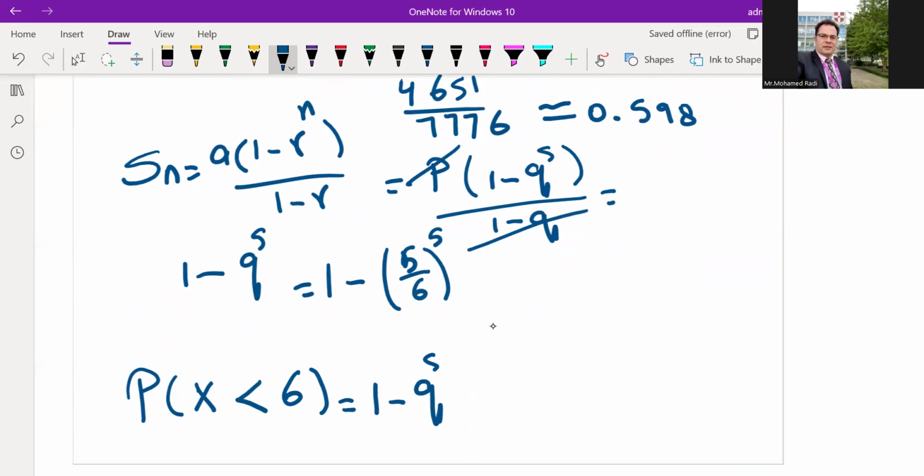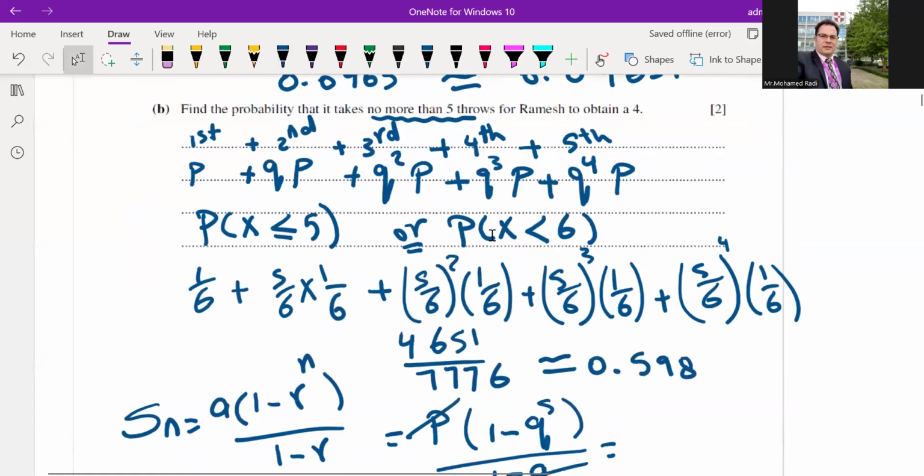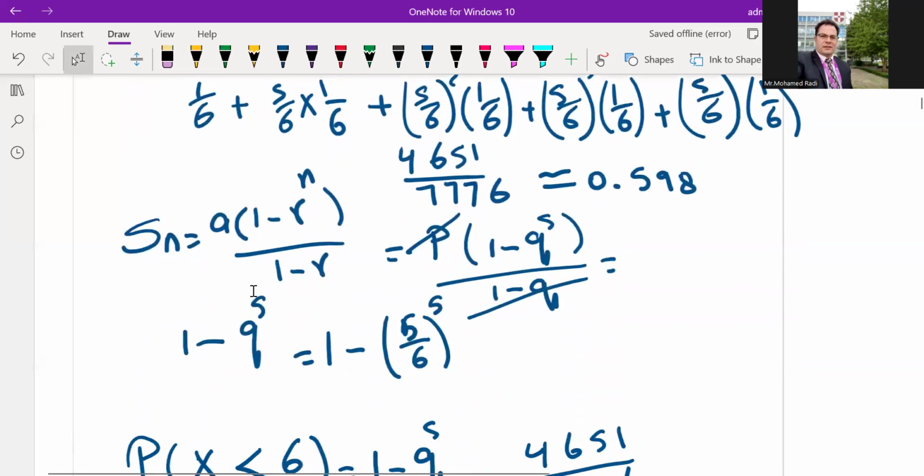If you calculate it directly, 1 minus 5 out of 6 all to the power of 5, your answer will be 4651 divided by 7776. See, if you use the first method, but it's better to understand where we got 1 minus q to the power of 5.